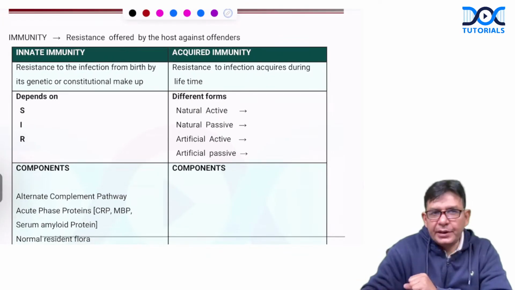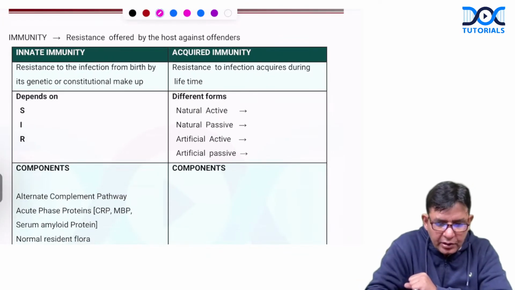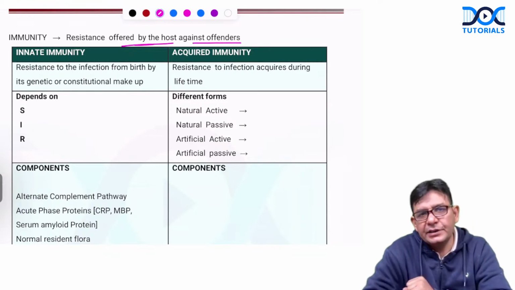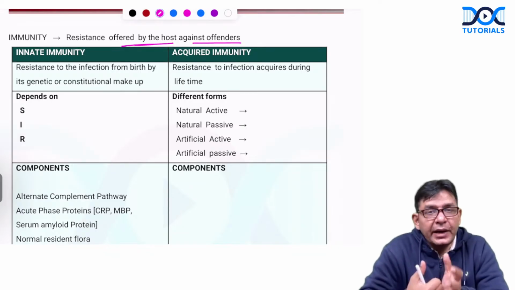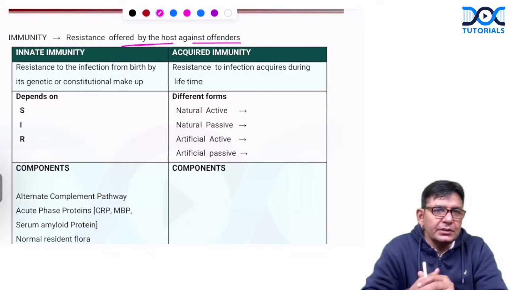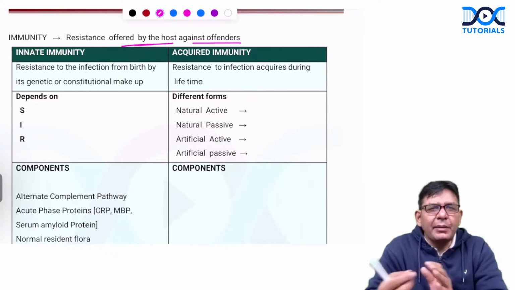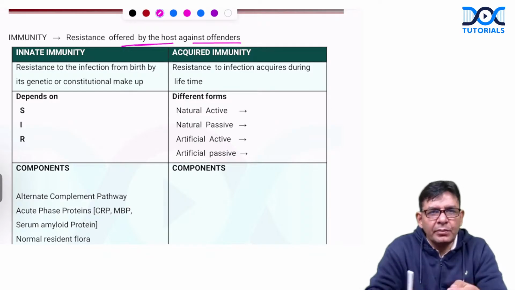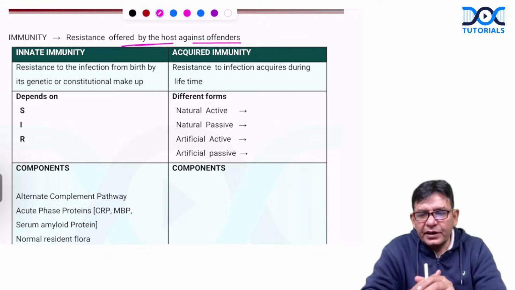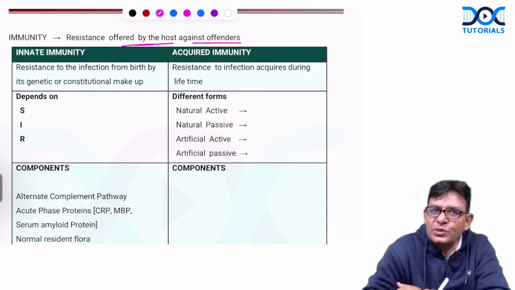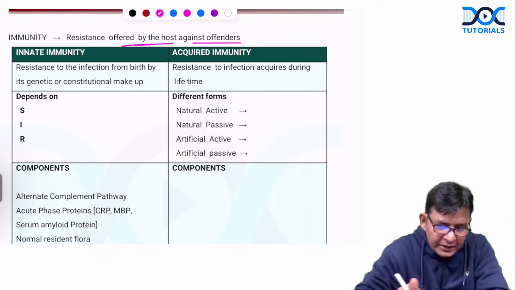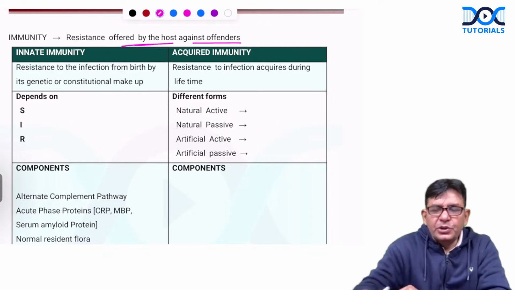So, guys, first of all, what is immunity? Immunity is resistance offered by the host against the offenders. Okay, host means us, offenders means which offenders? Offenders means those microorganisms, those mutagens, or some chemicals which behave like a mutagen or behave immunogenic to us. So, resistance against all of them, that is what is termed as immunity. And to make it more philosophical, the resistance offered by the host against the offenders, even your negative thoughts also. That is the true immunity. Is it fine? So, this you should know first of all.